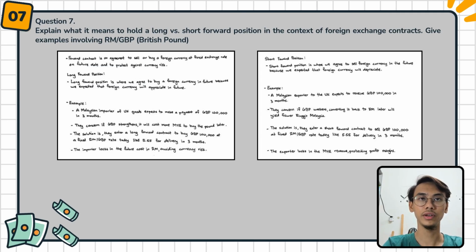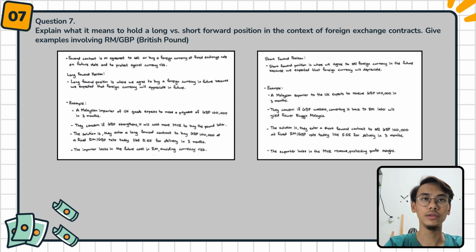The question number 7 is, explain what it means to hold a long versus short forward position in the context of foreign exchange contracts. Give an example involving RM per GBP, British pound. First, I explain about the forward contract. A forward contract is an agreement to sell or buy a foreign currency at a fixed exchange rate on a future date and to protect against currency risk.